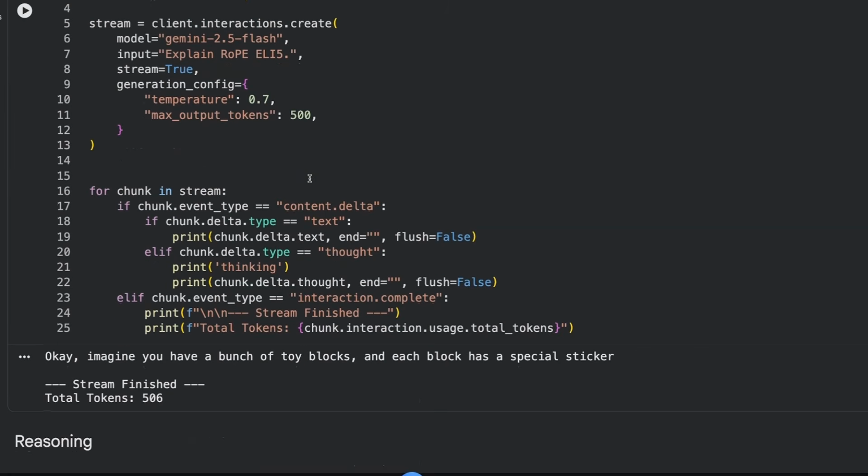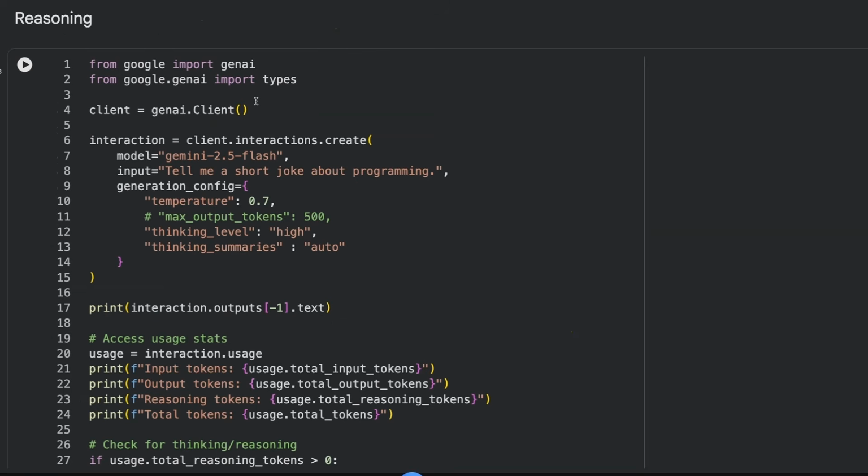And then I can filter each chunk for whether it's a reasoning token, like a thought token, or whether it's a final token. And then if I do want to make use of the reasoning or the thinking tokens in here, I can basically set thinking level to high in the generation configs and put the thinking summaries to auto. Now, by default, I think the thinking summaries are just turned off. You don't get those.